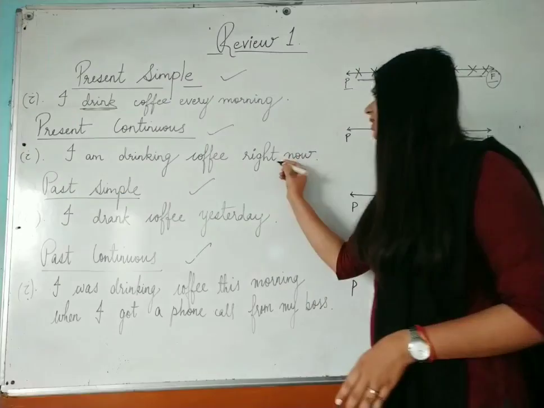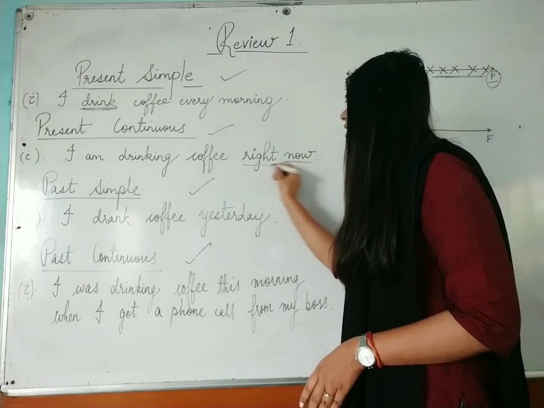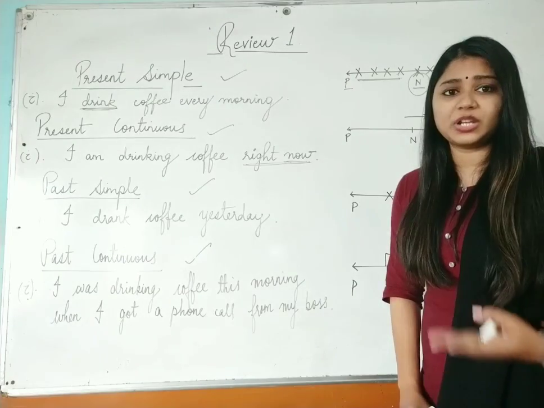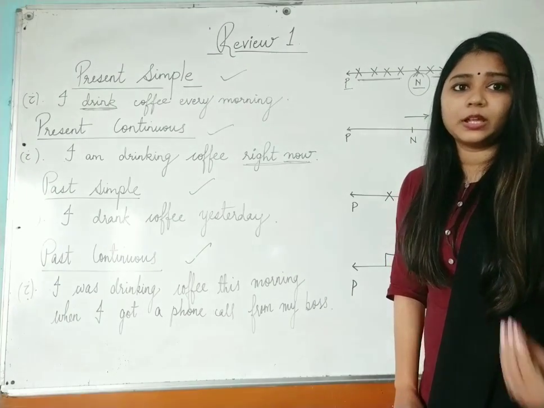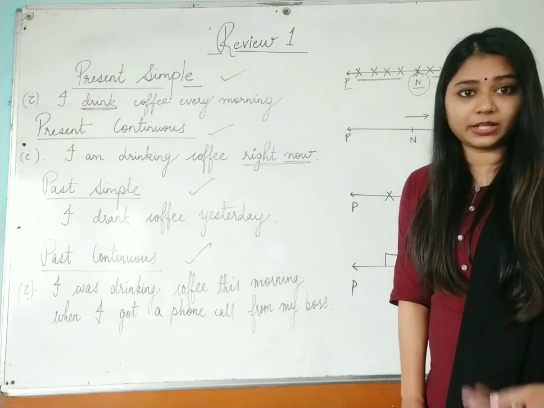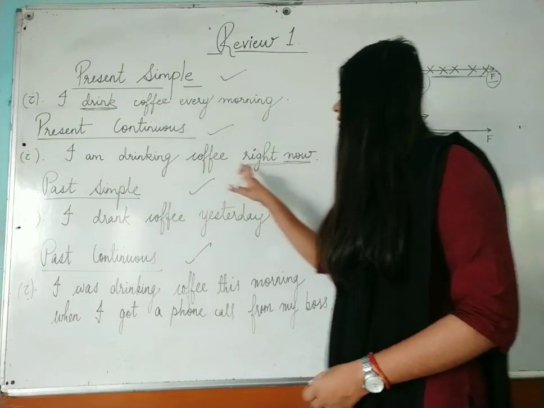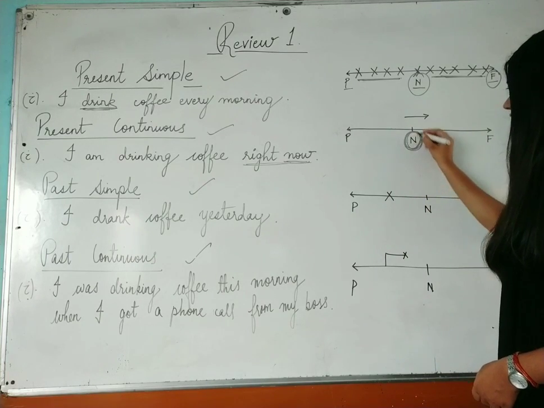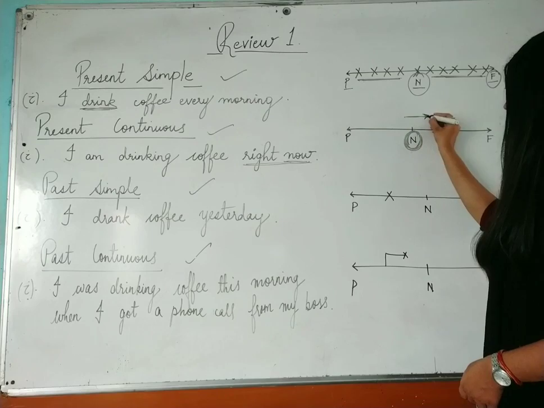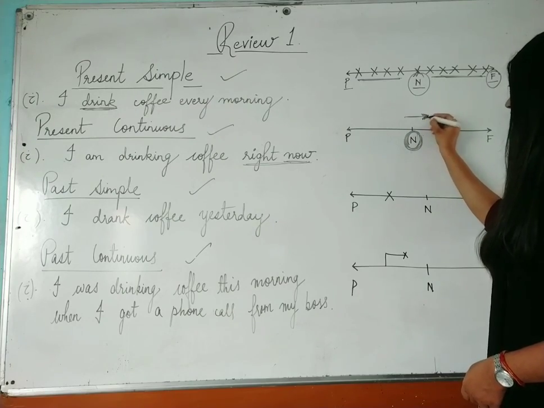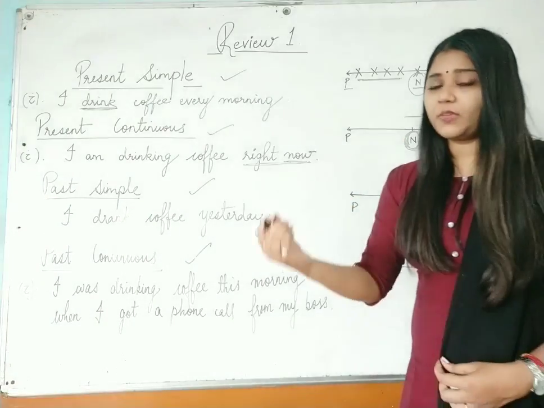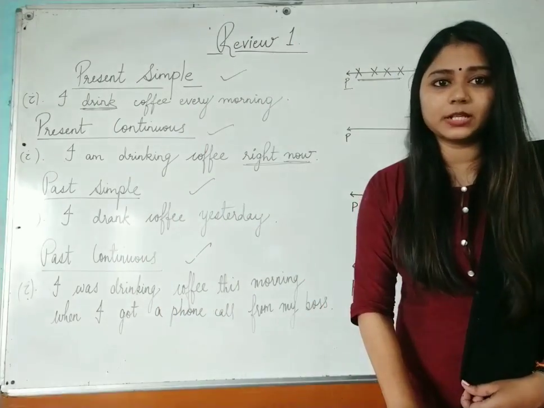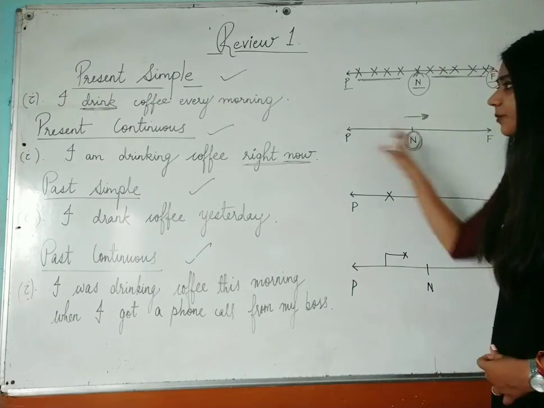I have told you that we use certain words like right now with present continuous tense, because in present continuous tense we talk about actions which are happening at the time of speaking. So if I am saying I am drinking coffee right now, this is my present action in the diagram, and the action will continue a little bit till it is completed. So this is about present continuous tense.